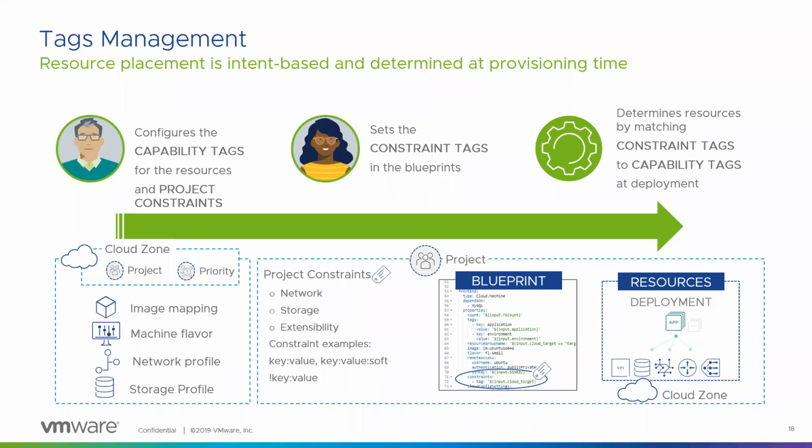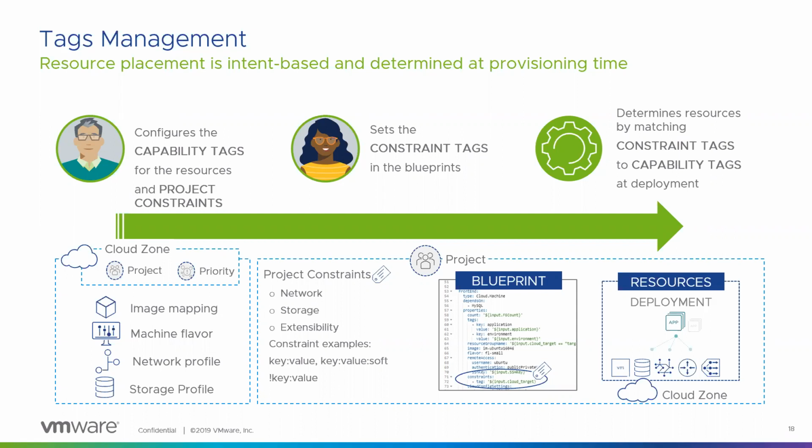Okay, so one last question before we move on. Aman is asking, what would be the expected behavior if there's a conflict between a capability tag and a constraint tag defined in the same blueprint? Which one takes precedence? So whatever you define inside a blueprint is always a constraint tag. The capability tag is something that you put on individual resources like vSphere clusters or AWS regions and so on. So whatever is in the blueprint will be a constraint tag.